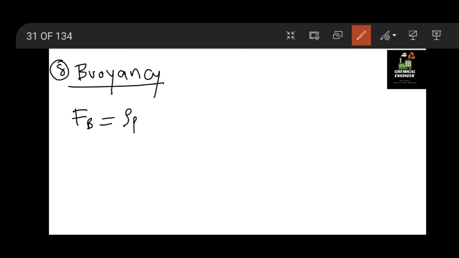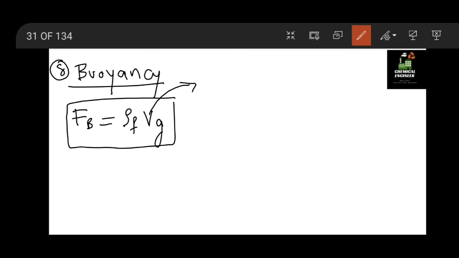Now after capillarity, we have an equation known as buoyancy force. I think you should all know what buoyancy force is. Buoyancy is nothing but a force acting upward to keep the body floating, equal to rho into g into V, where V is the volume of fluid displaced.